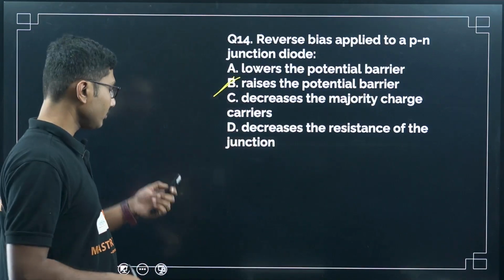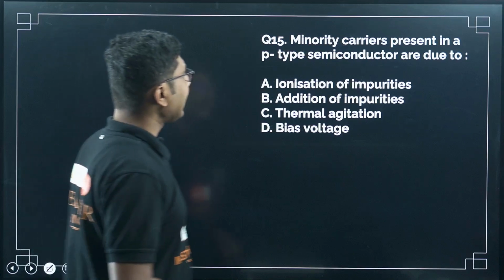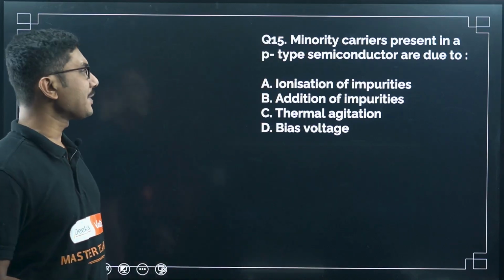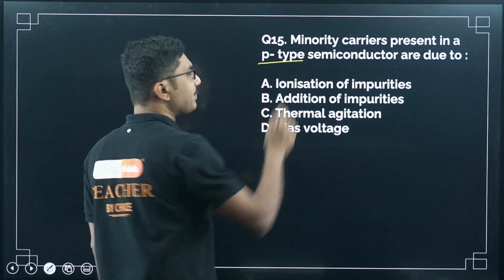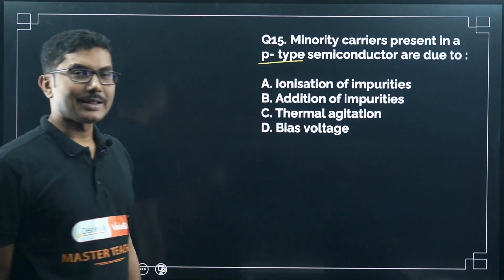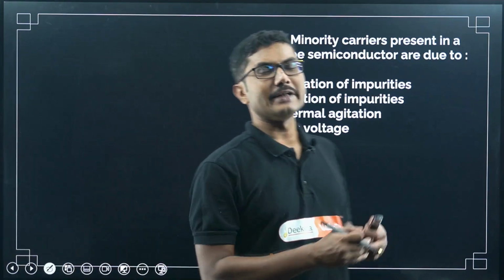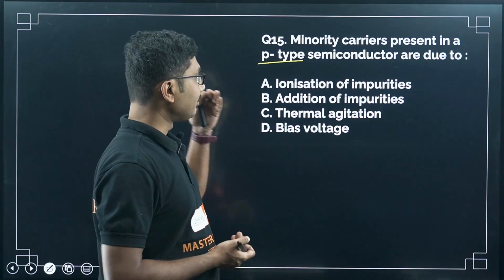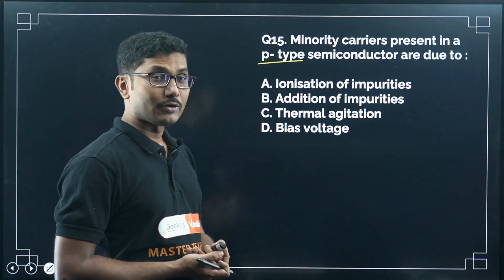Now, minority carriers present in a p-type semiconductor are due to what? So what is a p-type semiconductor? P-type means positive type, right? So what is the majority carrier for the positive type? The majority charge carrier is holes. So what will be the minority carrier? The minority carrier will be electrons.